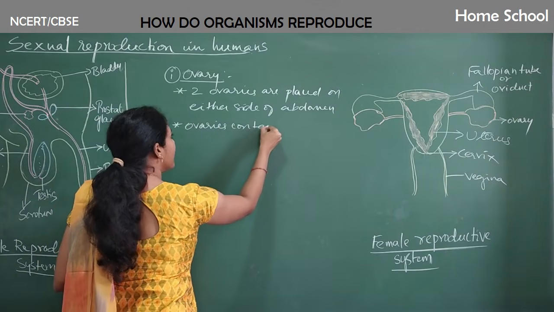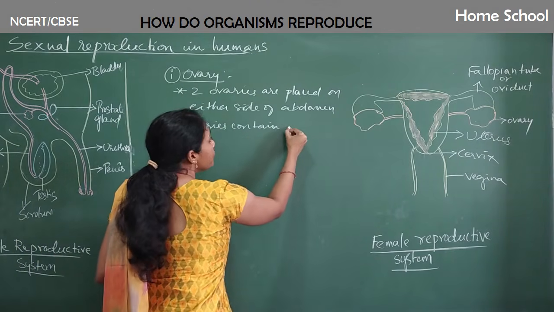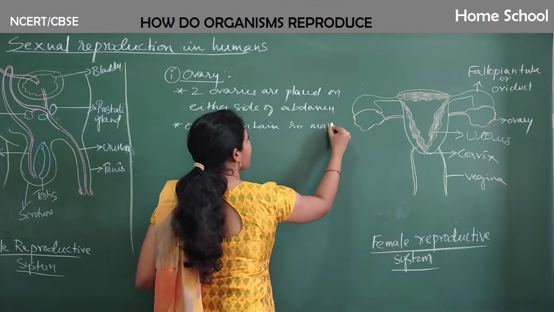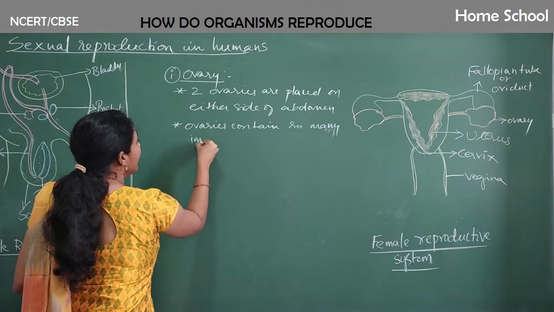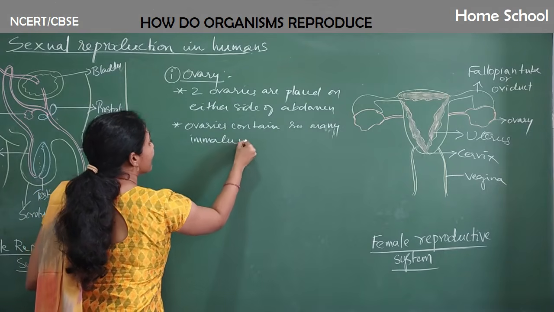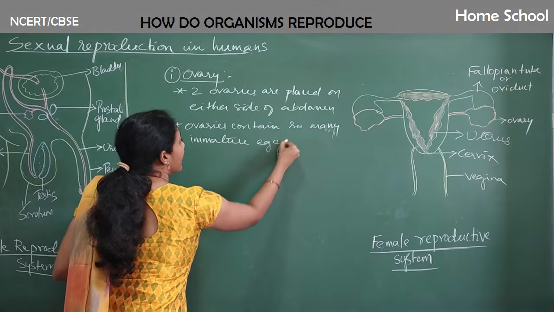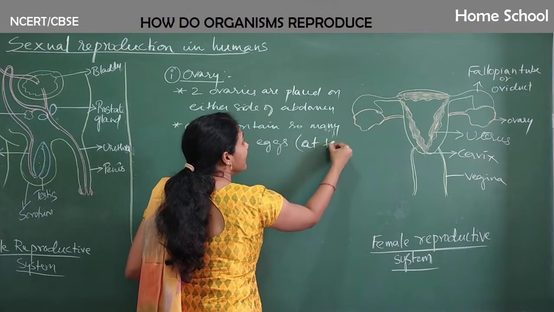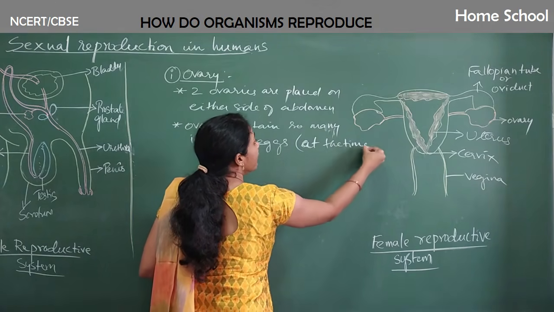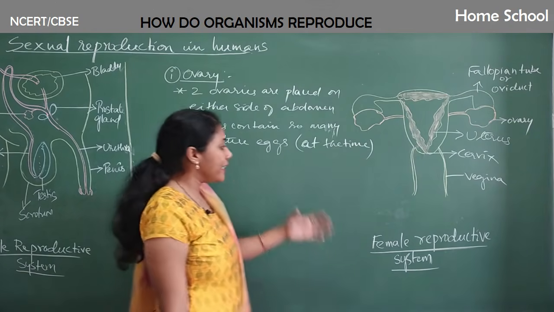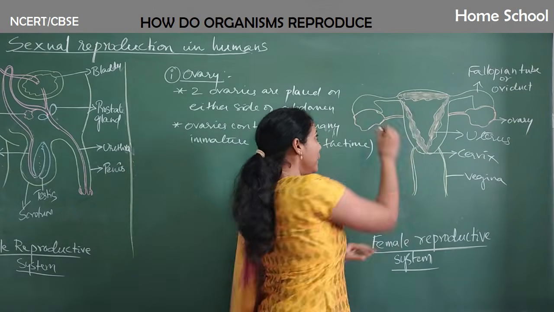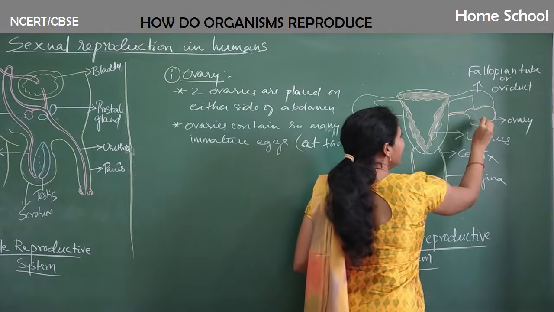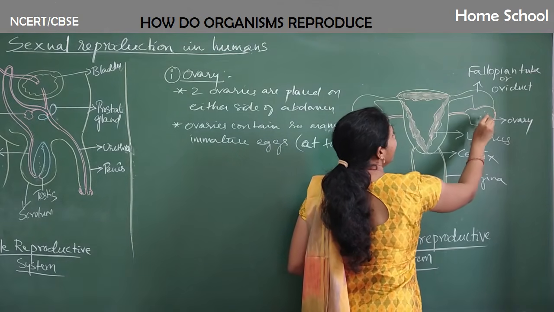The next point is: both the ovaries contain so many immature eggs, even at the time of birth. At the time of birth itself, the female body has ovaries, and in the ovaries you have lots and lots of immature eggs, very tiny eggs.